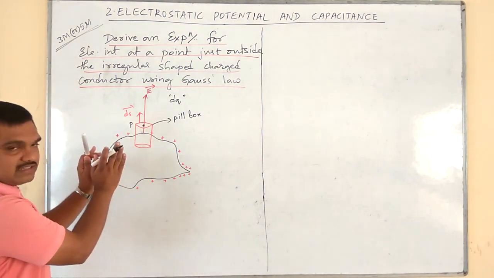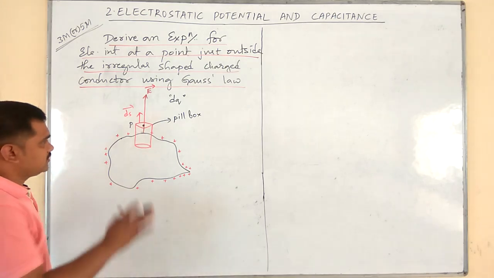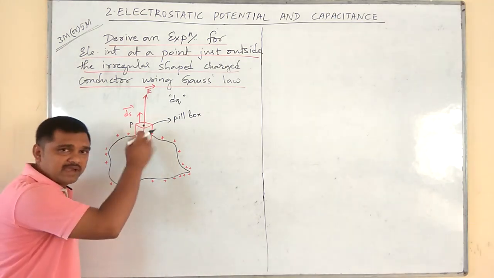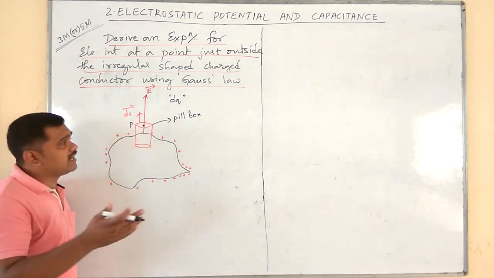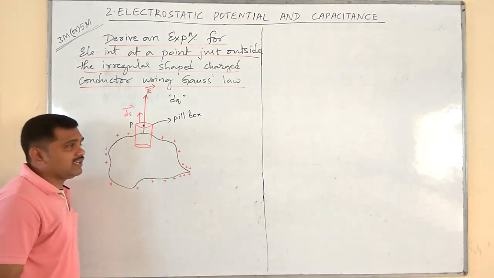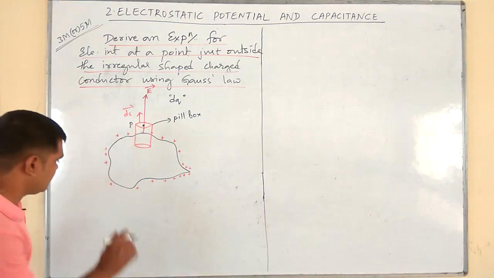Keep only these things in your mind. Let us apply Gauss law and follow the Gaussian rules. The first one we have followed: we have imagined a closed Gaussian surface. Second, we have to calculate the total flux through the Gaussian pillbox.